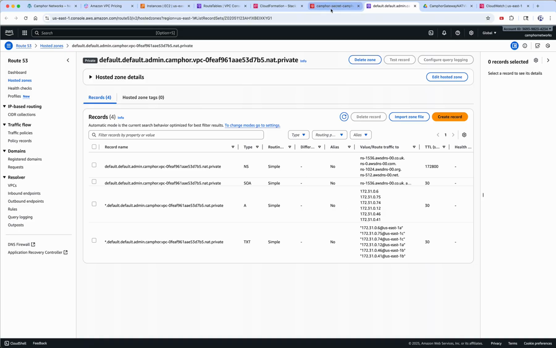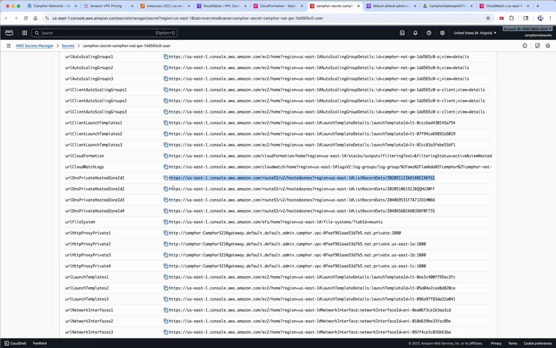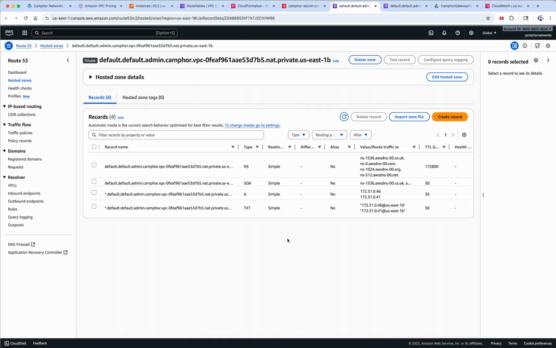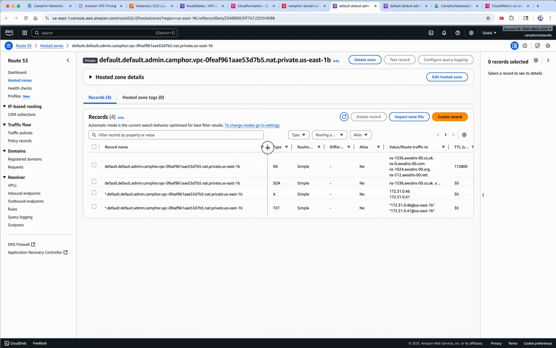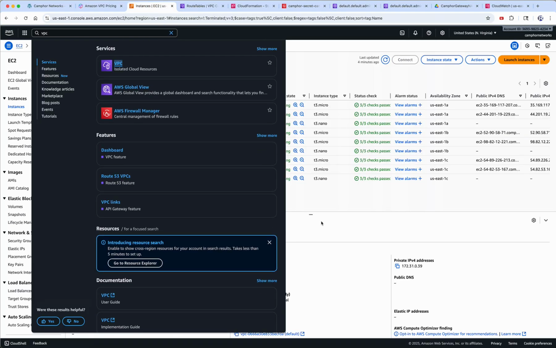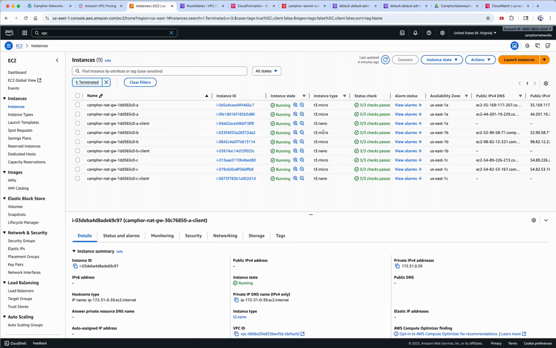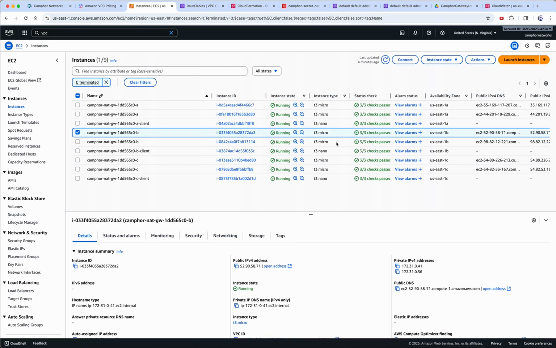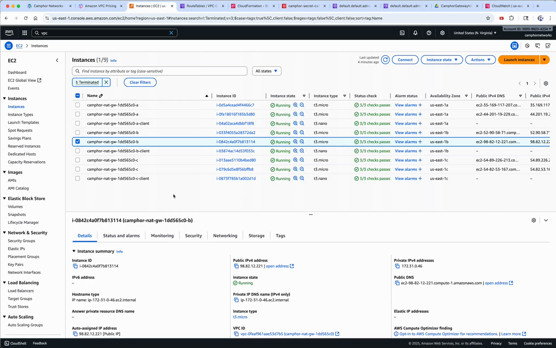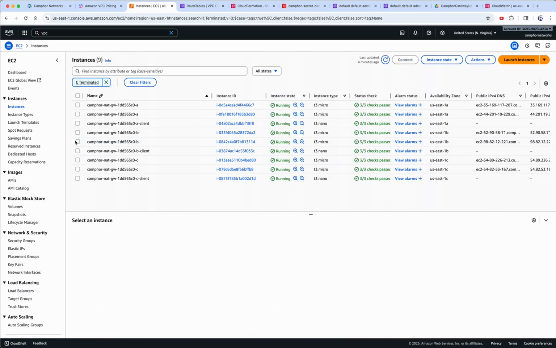Then there's a zone-specific name also, one for each zone. Let's look at zone B. If you go here, you will see it only has two instances registered in this domain automatically, 46 and 41. These will be the ones running in zone B. Let's check that just to be sure. 46 and 41, right? If you look at the instances, this one is 41 and the other one should be 46. Awesome. Now we have all the DNS names set up.